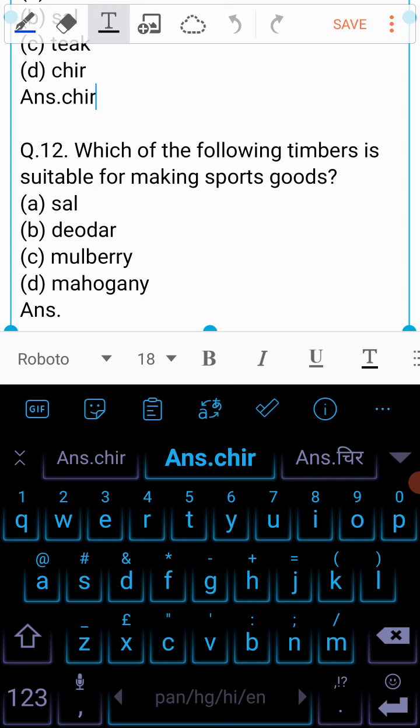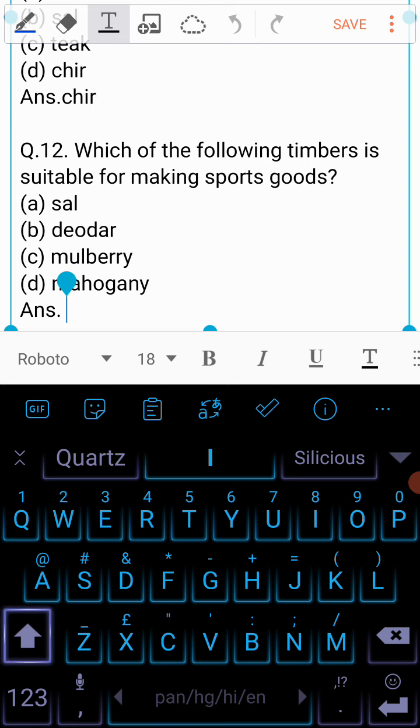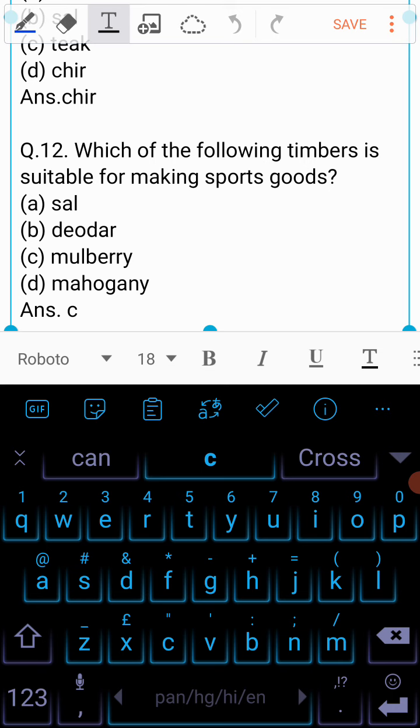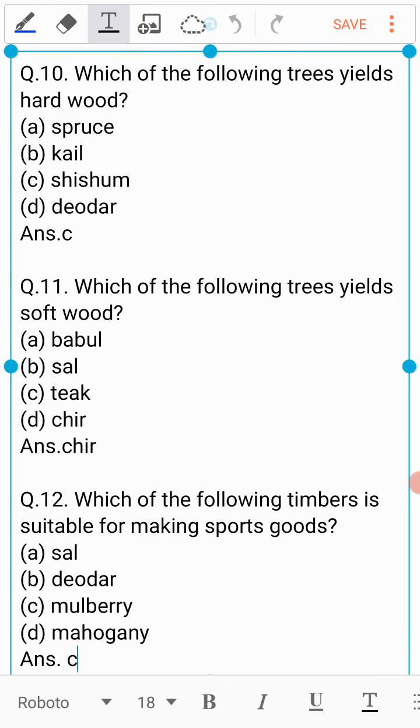Which of the following timber is suitable for making sports goods? Is it A. Sal? Is it B. Deodar? Is it C. Mulberry? Or is it D. Mahogany? And the answer to this question is C. Mulberry is used for making sports goods.